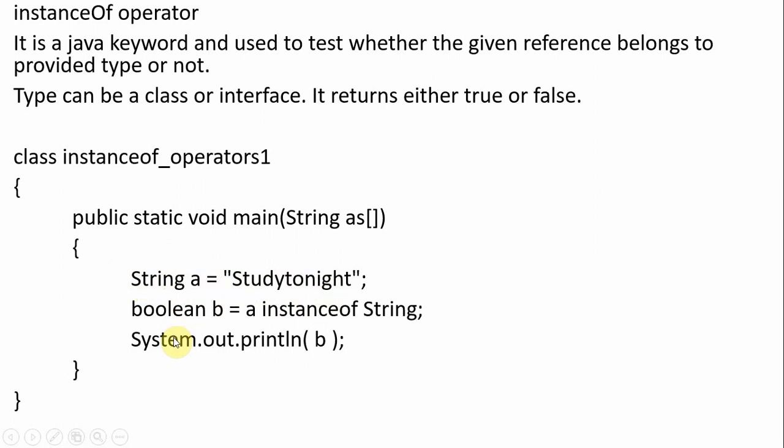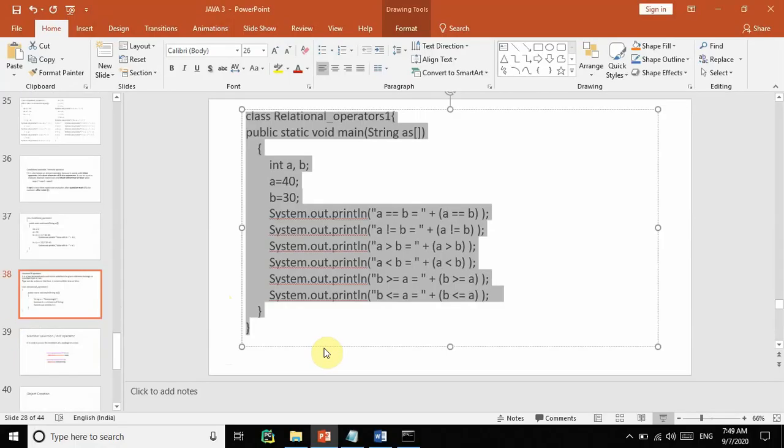Now we are trying to present the instanceof operator. We took a boolean variable, and b is equal to, we are trying to exhibit this instanceof operator: a instanceof String. String is a class, a is an object of the String class. What we are actually checking is whether a is an object of String. If it is true, it will return true. If it is false, it will return false. Then System.out.println. I will execute this.